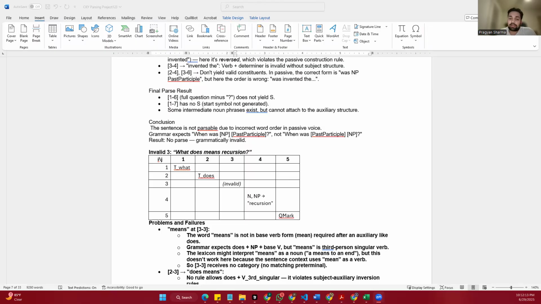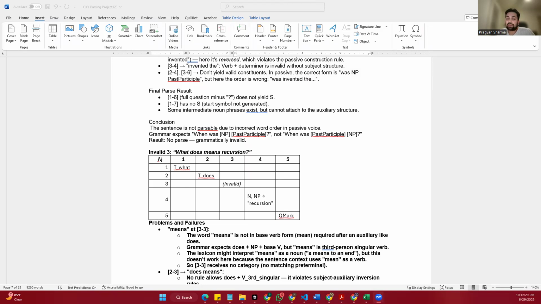To conclude, I can say that the provided CFG and its CNF equivalent successfully parse all the valid computing questions, as evident by the presence of the start symbol in each of their CKY tables.